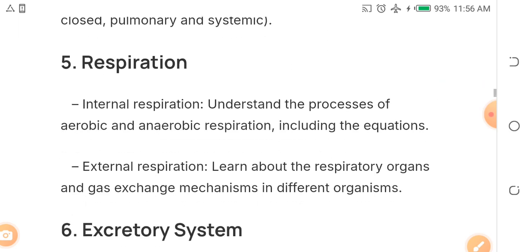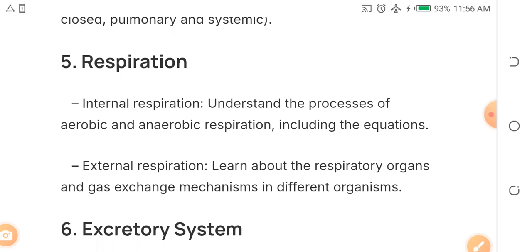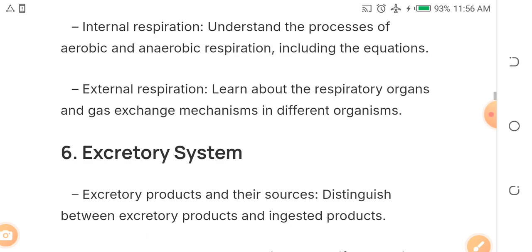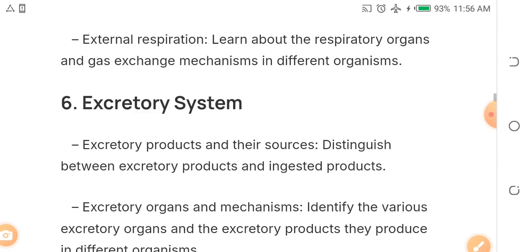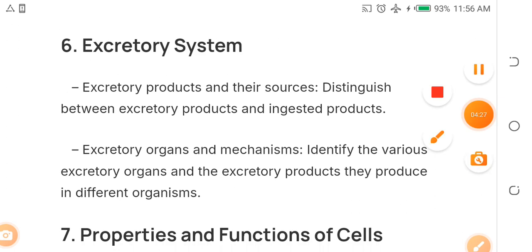Okay, so the 5th out of the 15 is respiration, internal respiration and external respiration, both in plants and animals. Then the 6th topic is excretion. What I'm giving you are the topics that will make you score at least 300 in your JAMB, so I need you to pay great attention to it.